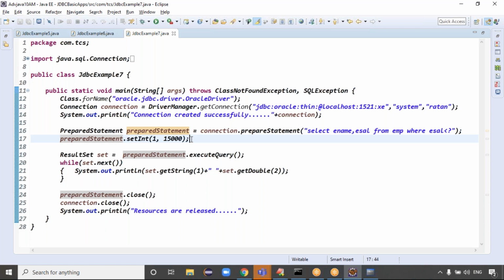Good, because you got the clarity about the statement. We're done with the connection object, we're done with the statement object, and we're done with the prepared statement object, right? Then 3 objects will be completed successfully, guys.